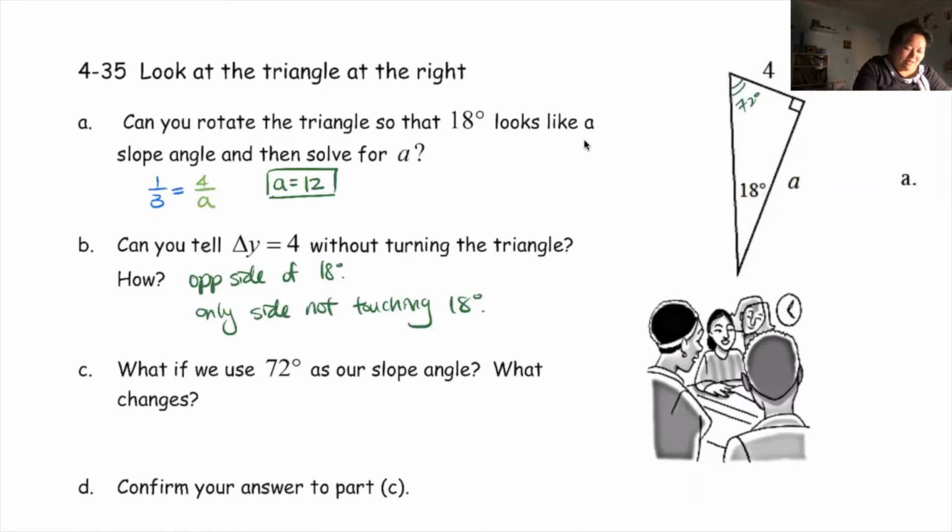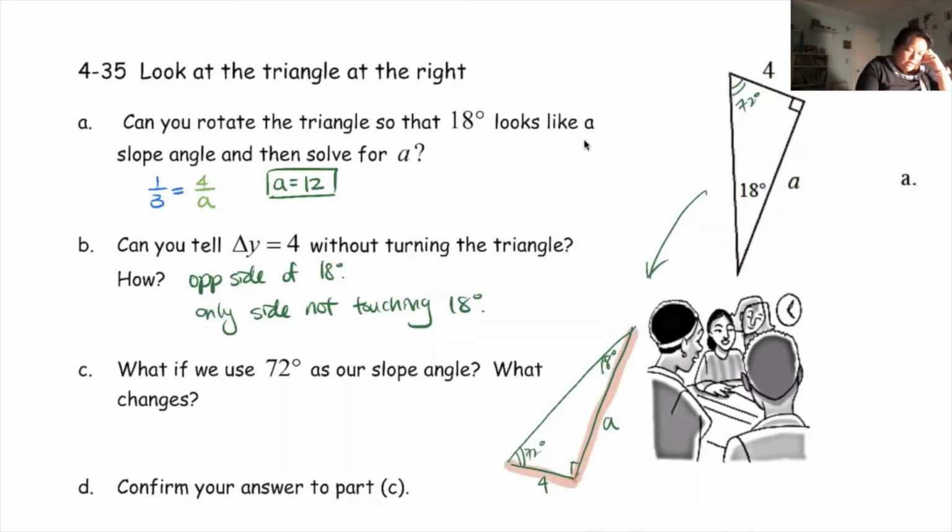So let me see if I can help you see this picture. If you were to use 72 degrees, you actually have to turn your triangle this way. And this is where your 72 degrees is. This is your 4, this is your A, this is your 90, and this is your 18. So again, hopefully you see this is the same triangle but reflected. I turn it around and now I can see what's my rise and what's my run, right? My delta y and delta x.